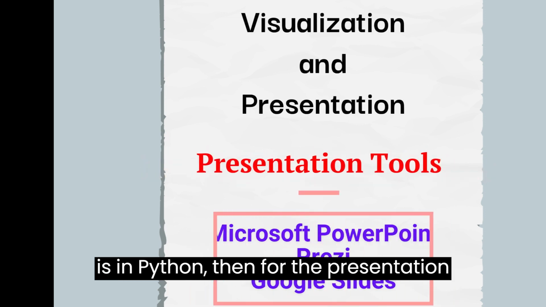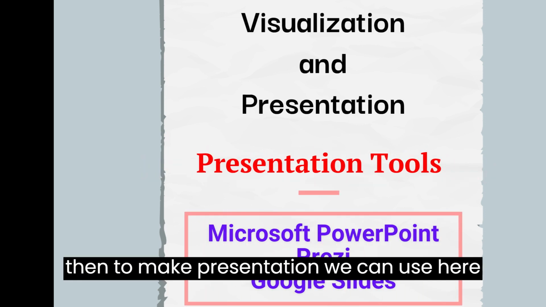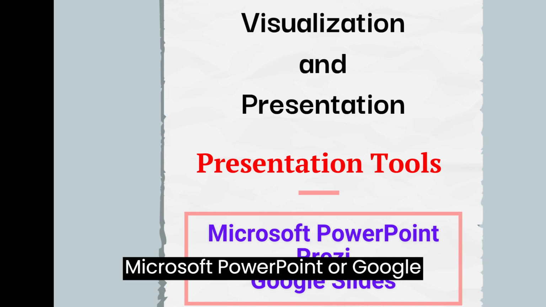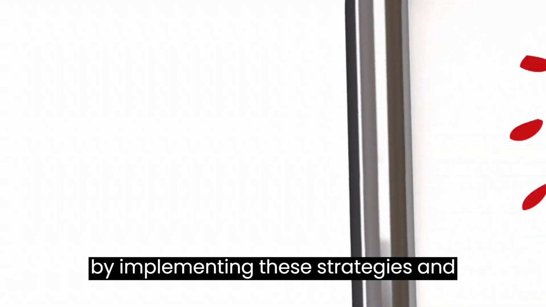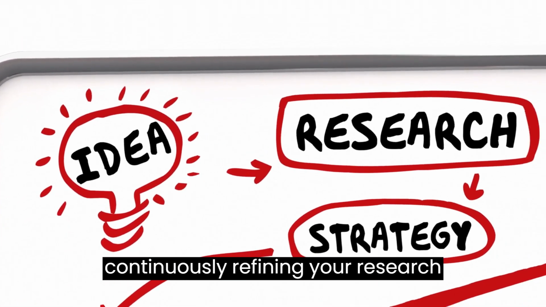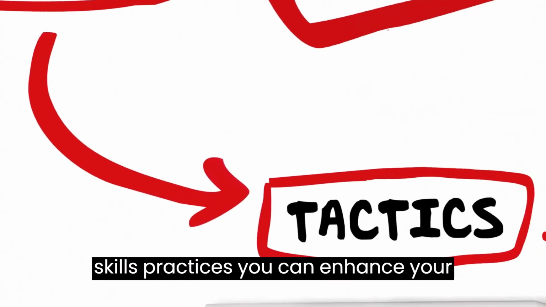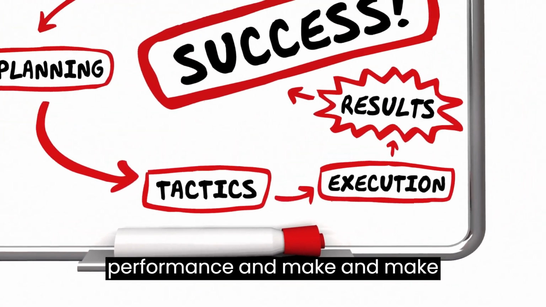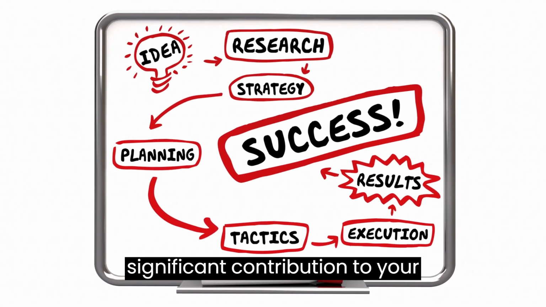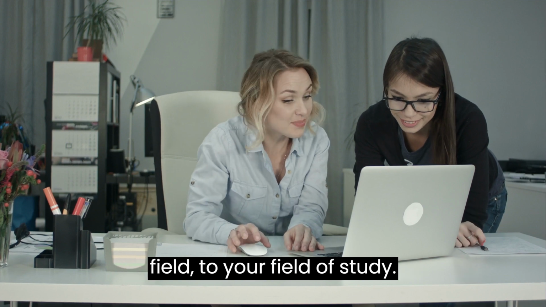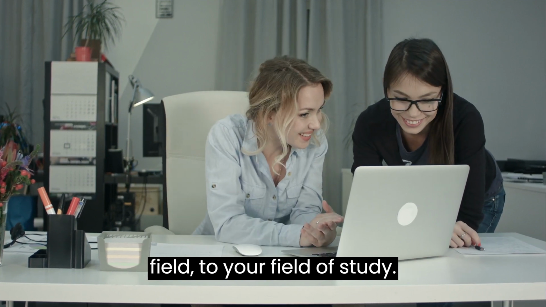Then to make presentations we can use Microsoft PowerPoint or Google Slides. By implementing these strategies and continuously refining your research skills and practices, you can enhance your performance and make significant contributions to your field of study.